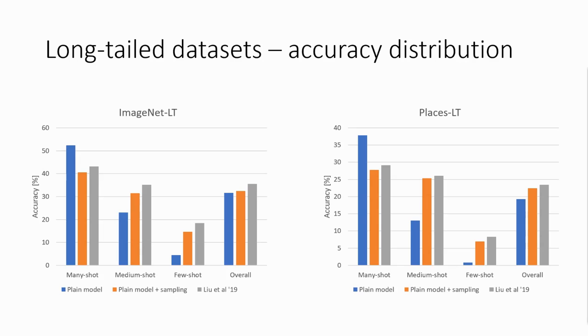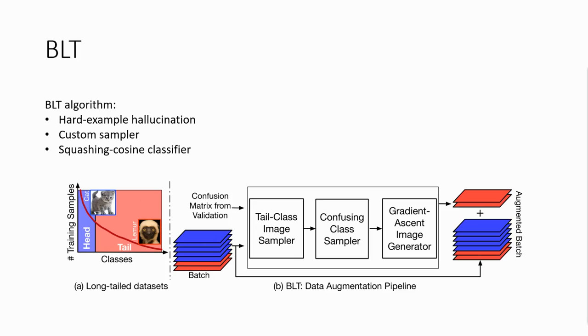Based on this division, we can see that modern approaches for long-tailed datasets have rather poor performance on tail categories and focus on achieving high overall accuracy. This behavior is visible here on two benchmark datasets for long-tail recognition, ImageNet-LT and Places-LT. In our method, we decided to focus on increasing the few-shot accuracy while preserving high overall accuracy.